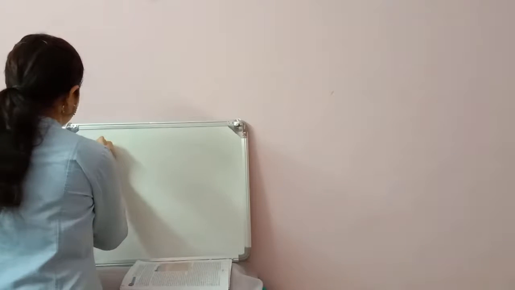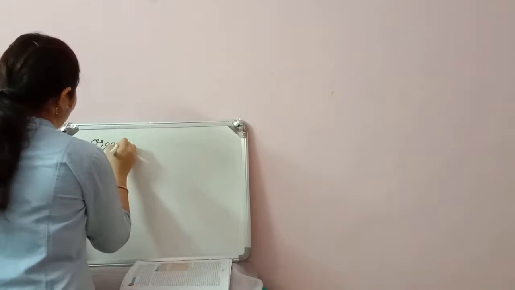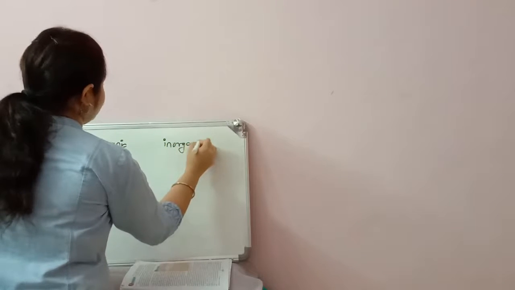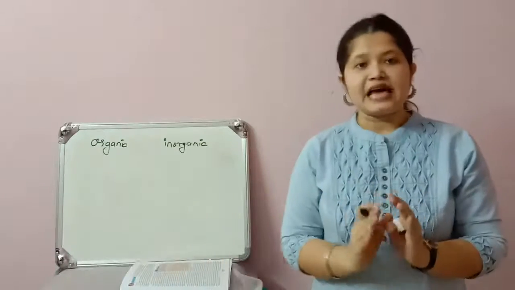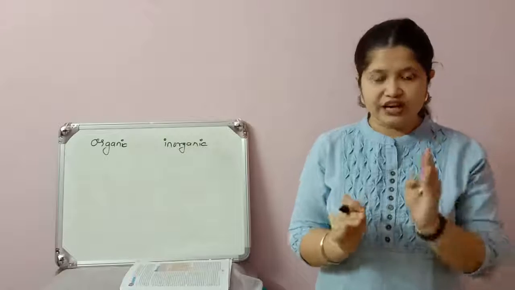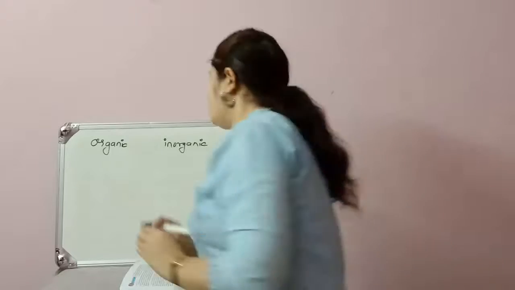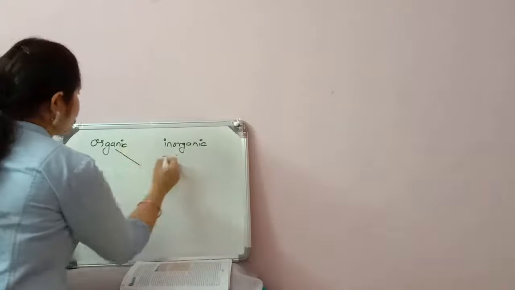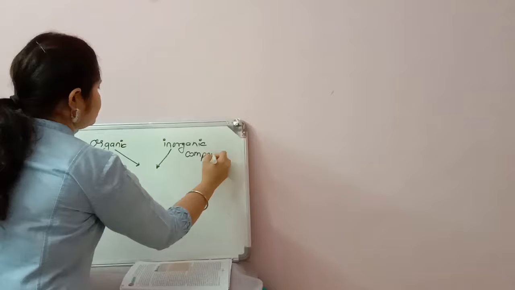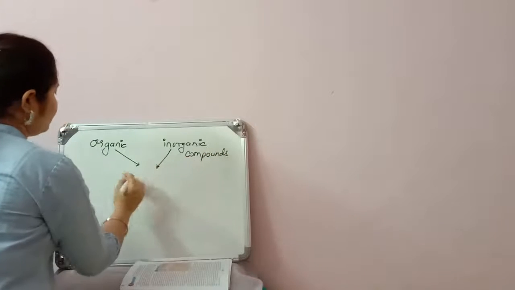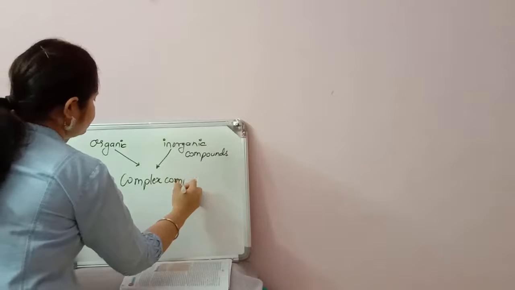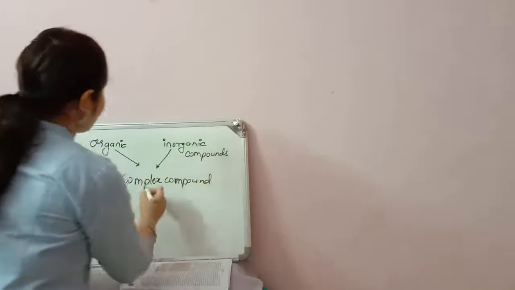So, organic and inorganic. Friends, I suppose you all know the meaning of organic and inorganic compounds, which you have studied in your chemistry. Then, these organic and inorganic compounds came together to form a complex compound.